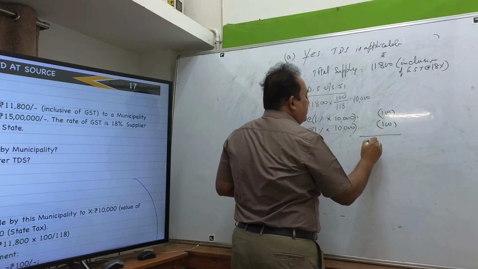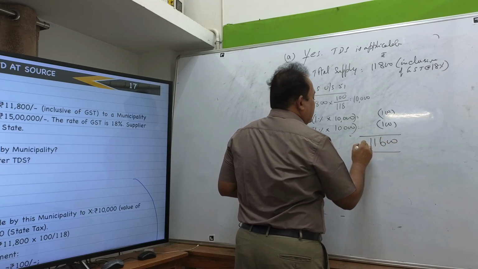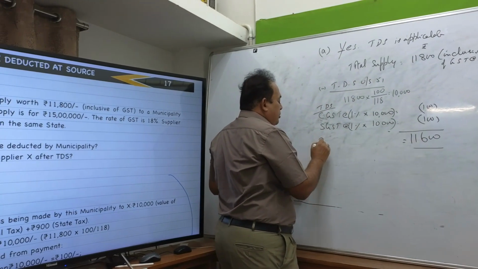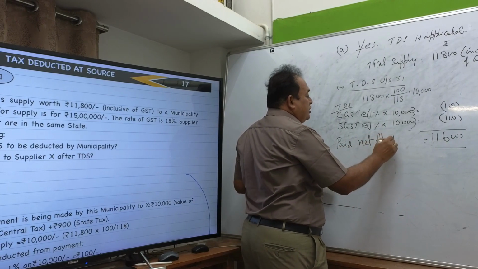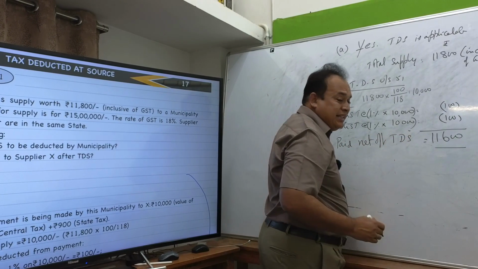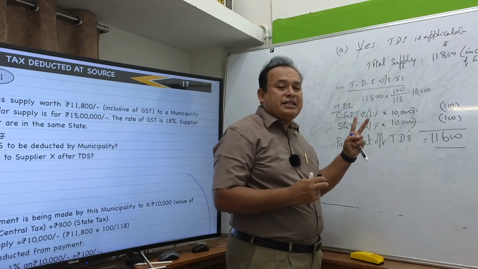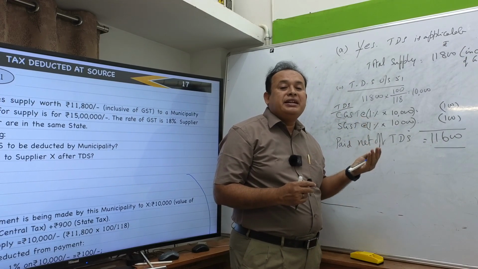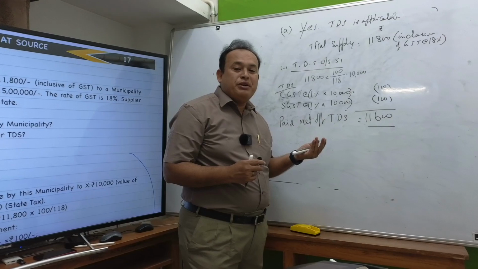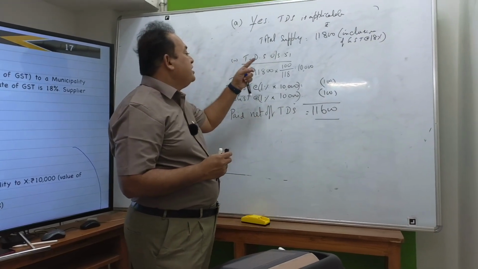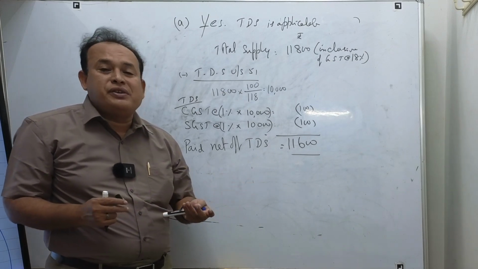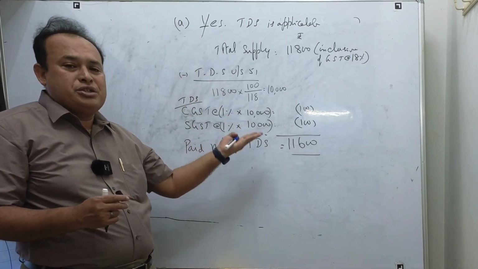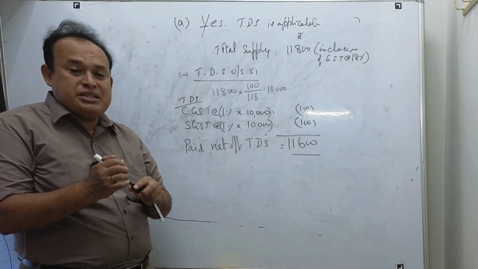Balance 11,600 is paid, net of TDS, meaning thereby after deducting TDS. That is the meaning of it, my dear friends. After deducting the TDS, the net amount has been paid. Exactly what I referred to in the last class, I brought to your notice. You only told me the answer, I just presented the computation.